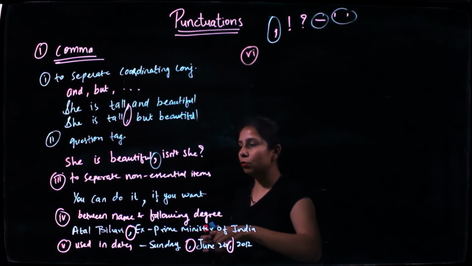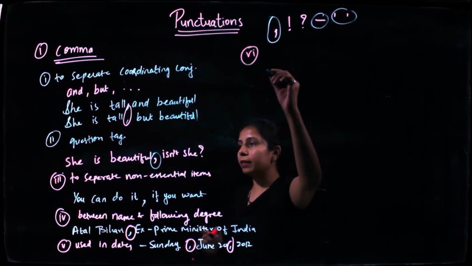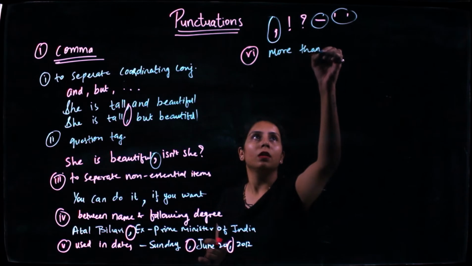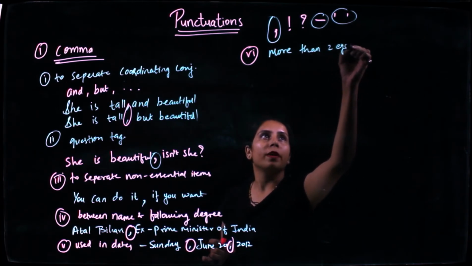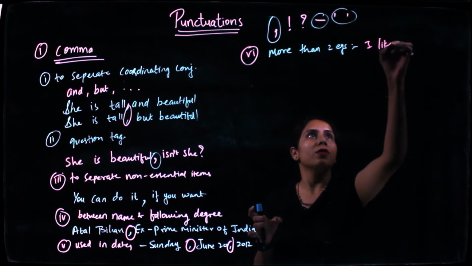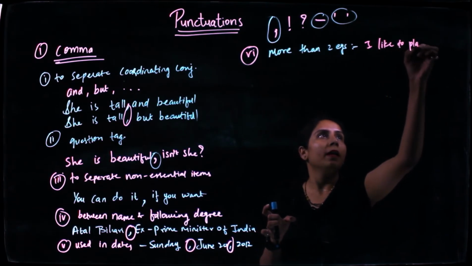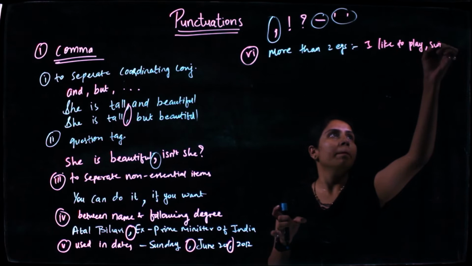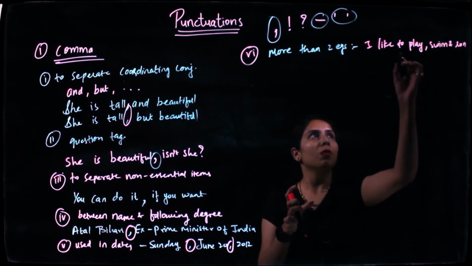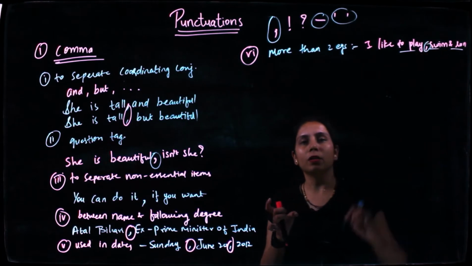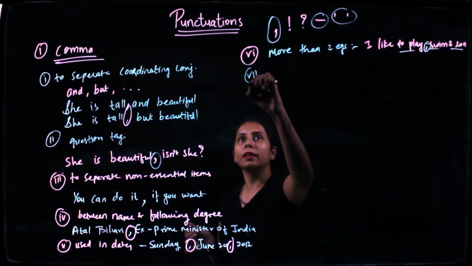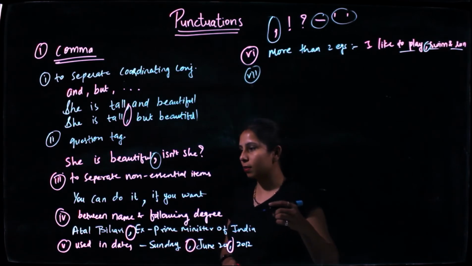Last but not the least, 2 cases I would discuss with you. That is when there are more than 2 examples. For example, I like to play, swim, and run. So when there are more than two examples, I need to add a comma. This is very basic. We follow it since our childhood. Still, it is a part of it. That's why we just discussed it.